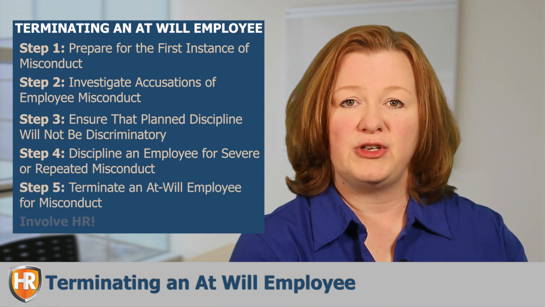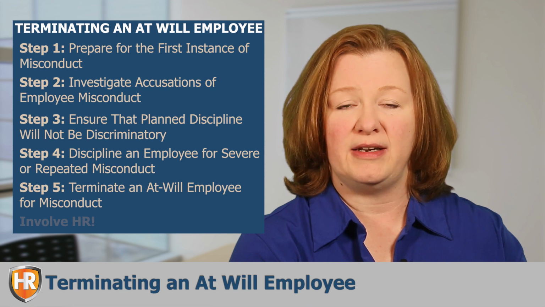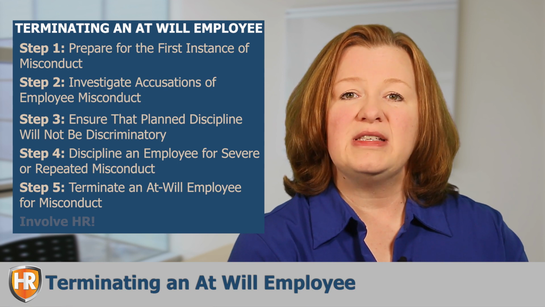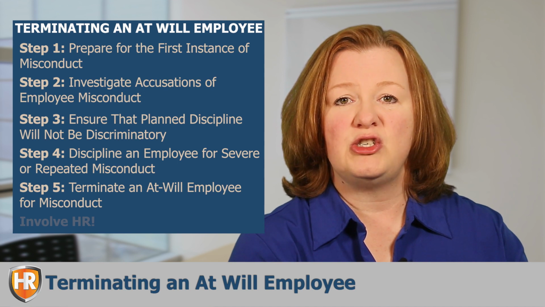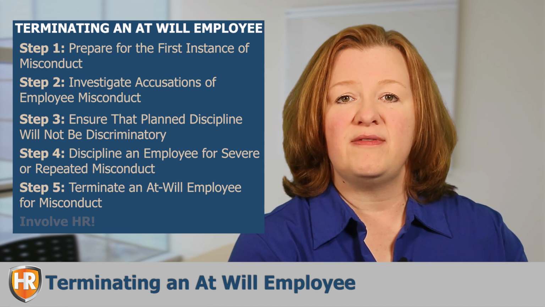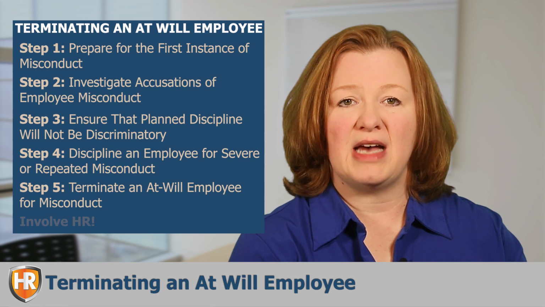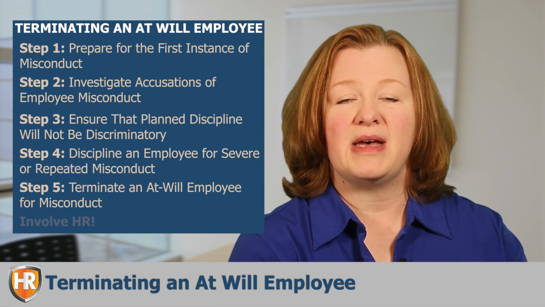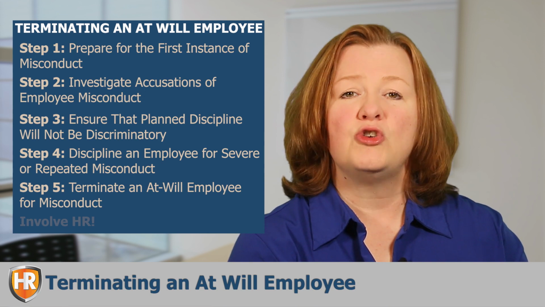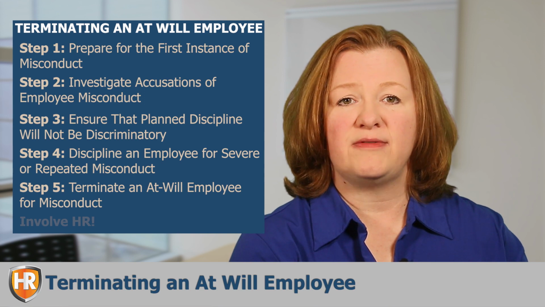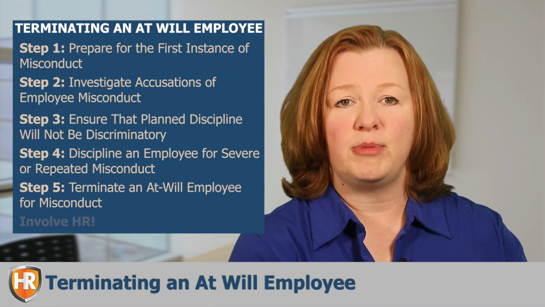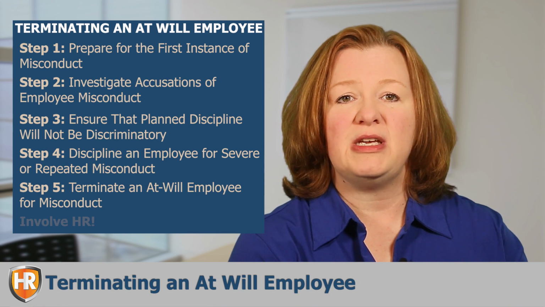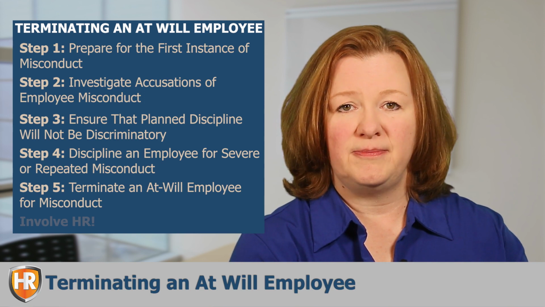Step 5. Terminate an at-will employee for misconduct. When the progressive disciplinary system has failed, when the employee simply has not responded to repeated warnings or increasing severity of discipline, an employer may decide that terminating the employee is the best course of action. You should always strive to notify employees of termination in person. When communicating a decision to terminate an employee in person, there should always be 2 members of management present.